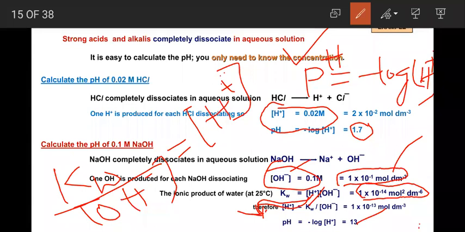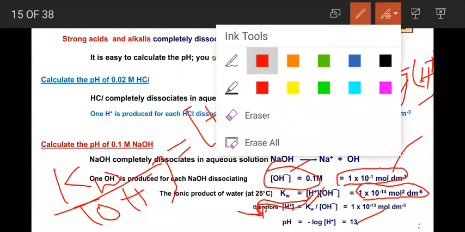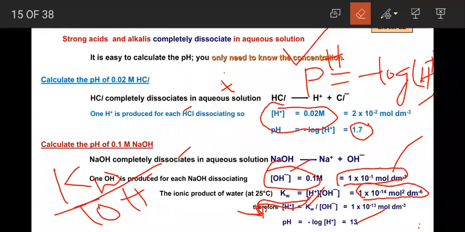Any doubt? Can you hear me? It's very easy, just mathematical formulation. Don't get confused.